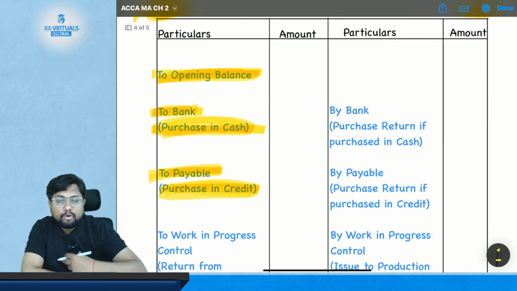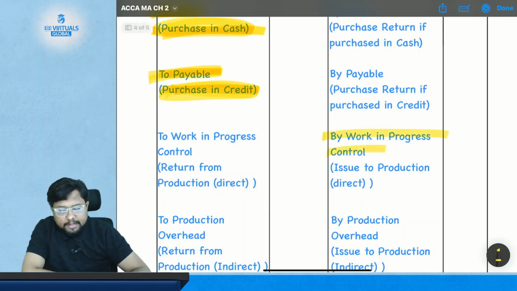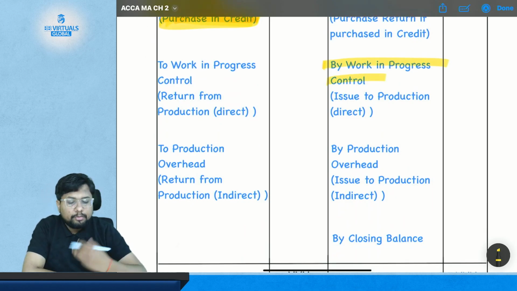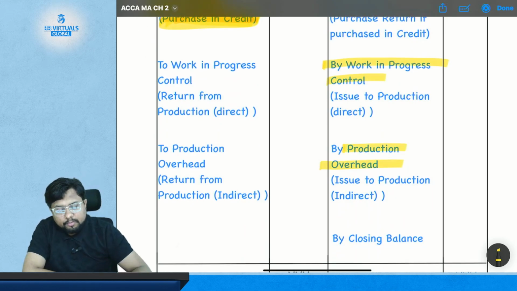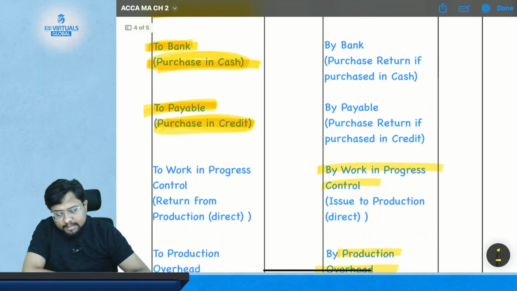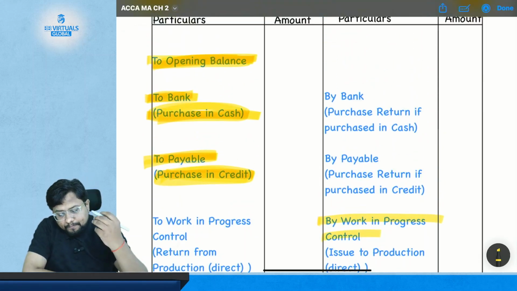Then if you have issued your material to production, the work in progress account will get debited and the material control account will get credited. If you have issued your material as an indirect material to the production overhead, then the production overhead account will get debited and the material control account will get credited. Simple.